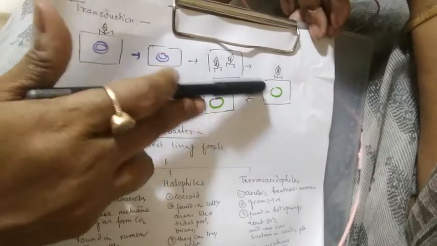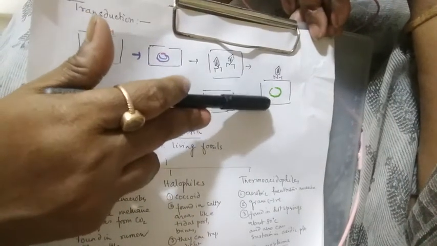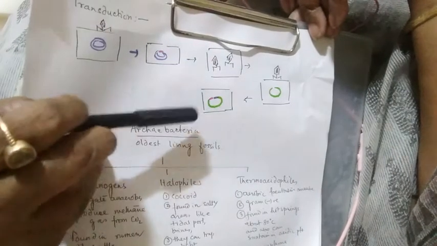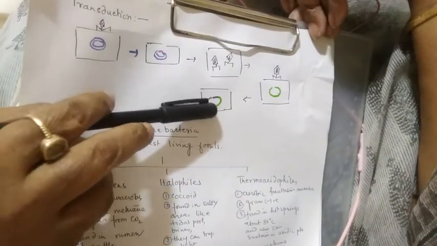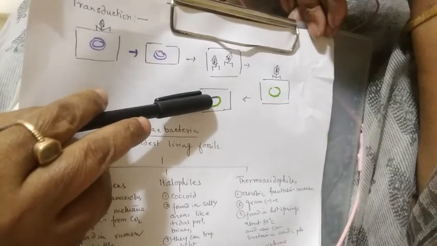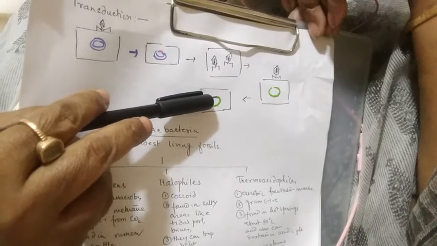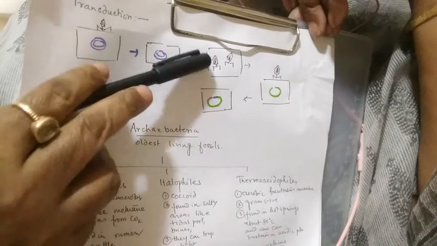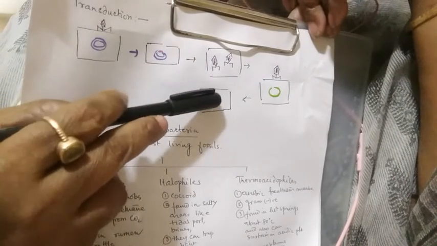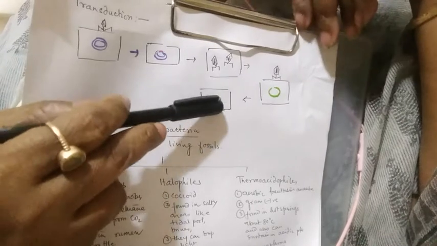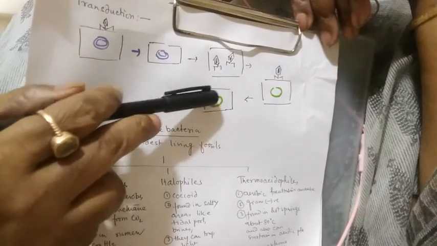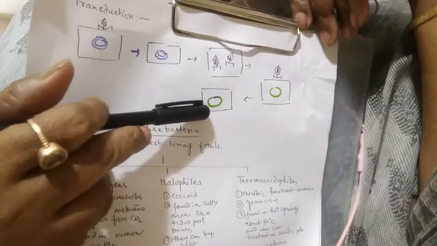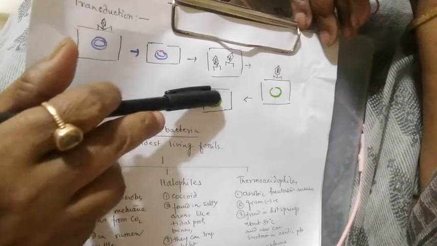When these bacteriophages attack a new bacterium, both the genetic material of the virus as well as part of the genetic material of the former bacteria is attached. Clear? So here there is also an incorporation of genetic material, so it is also called sexual reproduction.